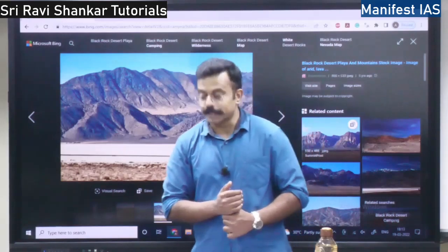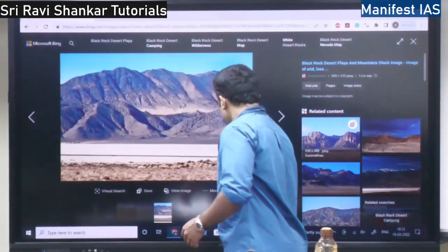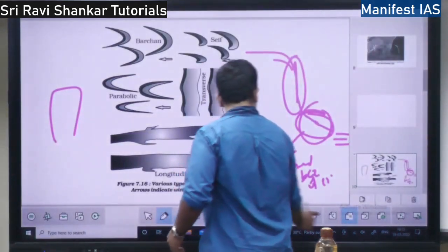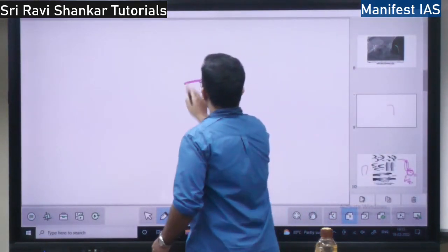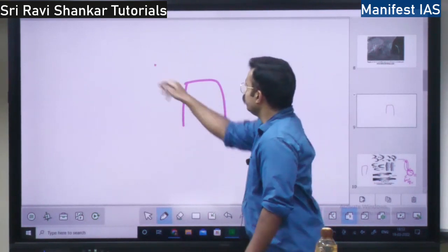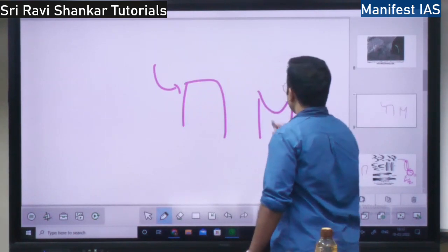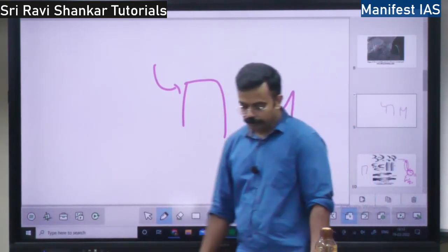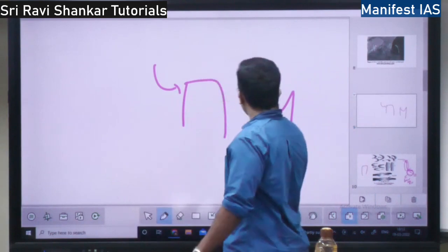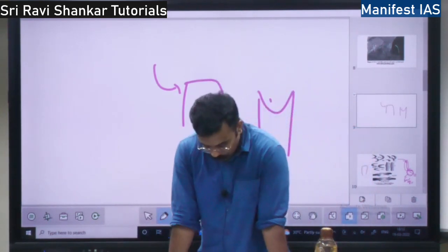When it is blown away by the wind, at that place there will be a depression. Here there will be one rock, right? This will be weathered, and the wind will blow away the weathered material. Here one depression will be formed, like this. This depression is called a deflation hollow.